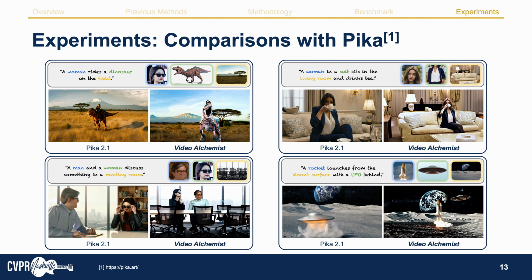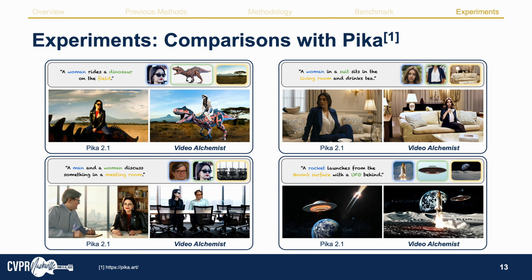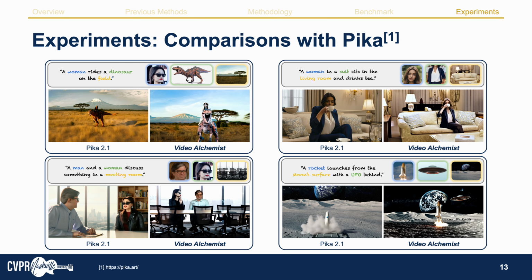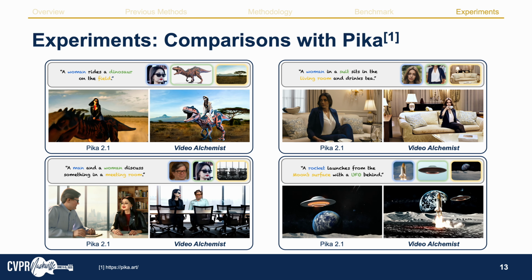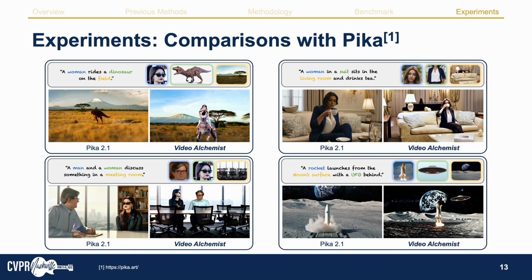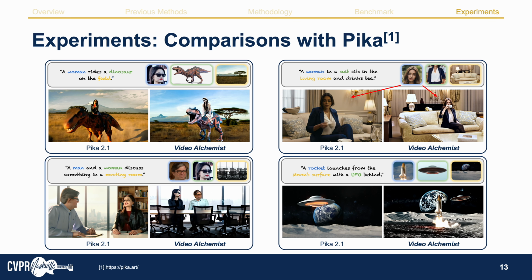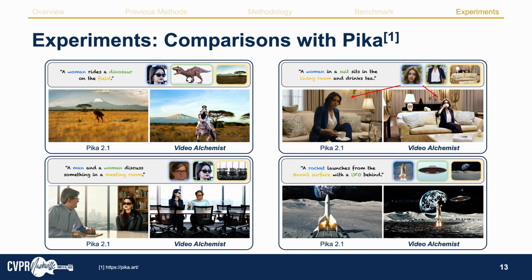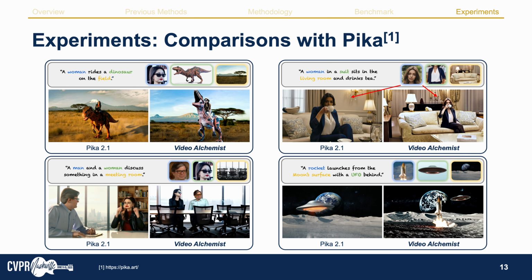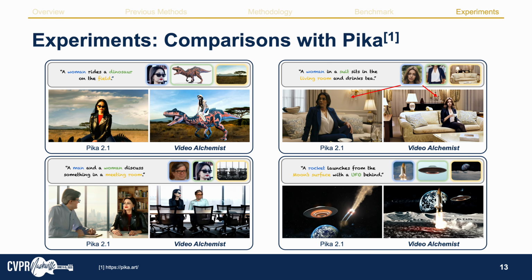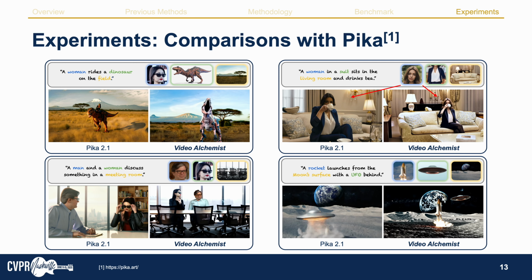To compare the performance of multi-subject personalization, we compare Video Alchemist with Pika. We show that our model can generate subjects with higher fidelity in most cases. In addition, thanks to our binding mechanism, we can apply the image condition to the right subject, for example, correctly putting this reference woman into the video.